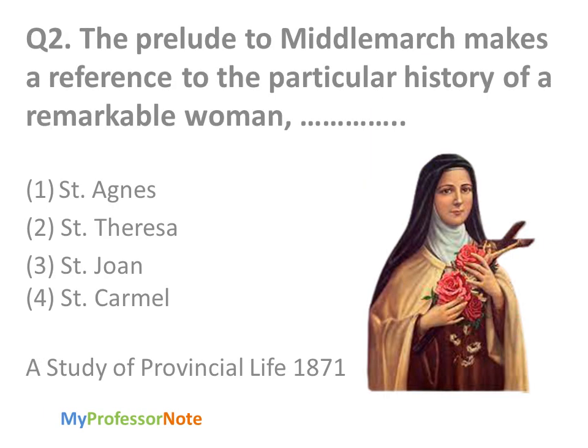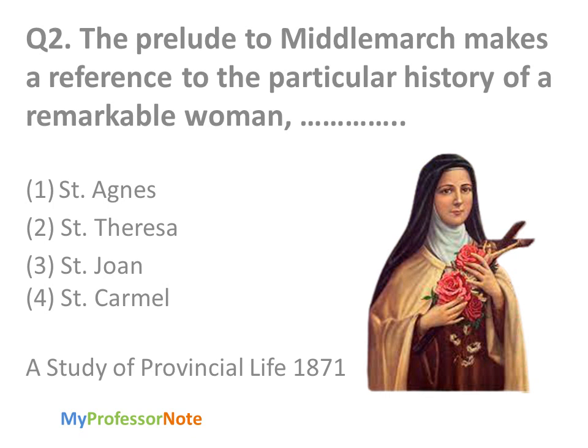Now here we have the second question. The prelude to Middlemarch makes a reference to the particular history of a remarkable woman. Middlemarch has a subtitle, A Study of Provincial Life, and was published in 1871.